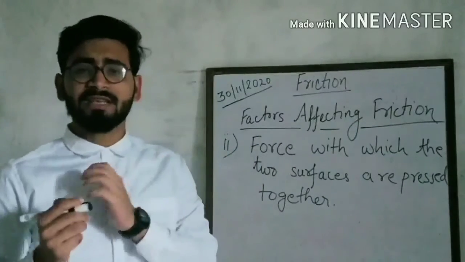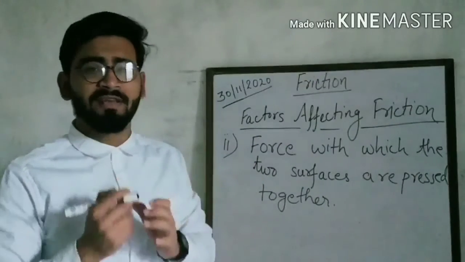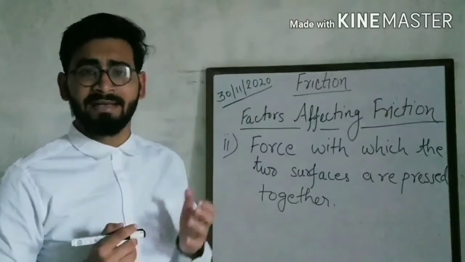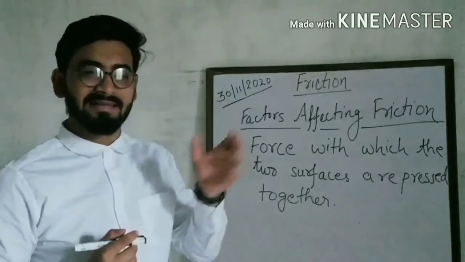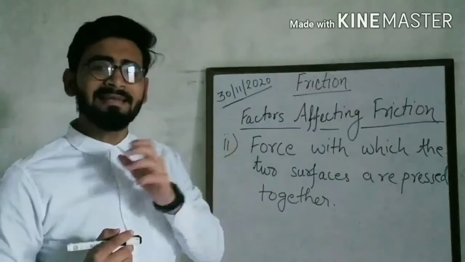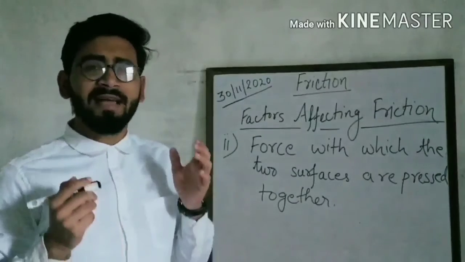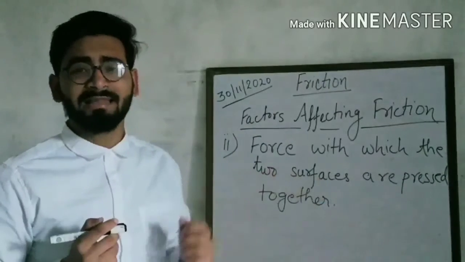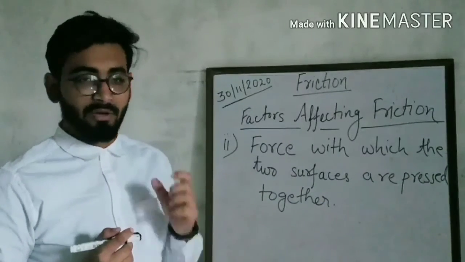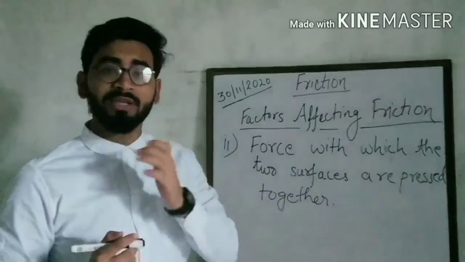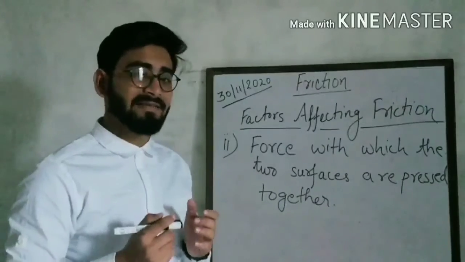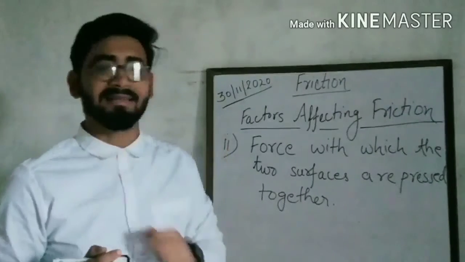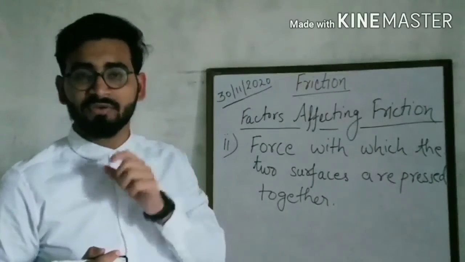In which case will you find more difficulty to drag the mat? Yes, in the second case, when the person is sitting on the mat. Why? Because the force with which the two surfaces are pressed together is harder in the second case. What are the two surfaces there?